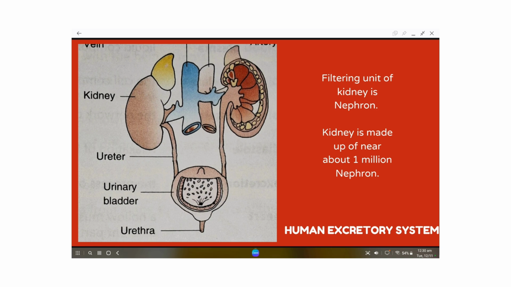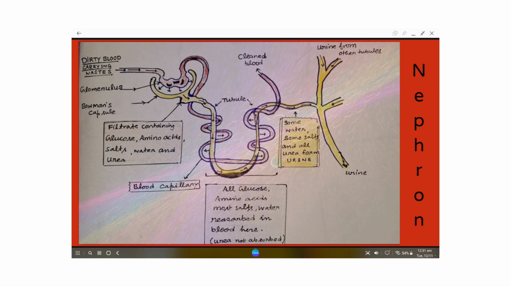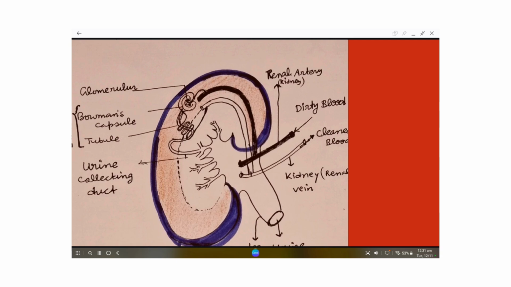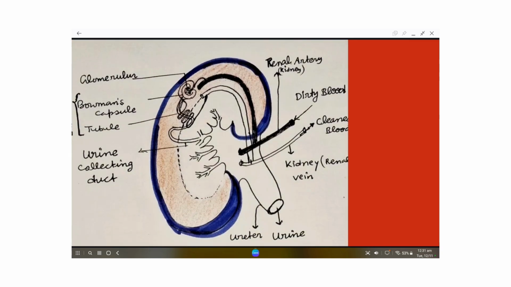And what about the nephron? The nephron is a coiled tube-like structure. In the next slide we will talk about the nephron in detail. So look at the images given here. First of all, we should know that the nephron is made up of two units, the Bowman's capsule and the tubule.